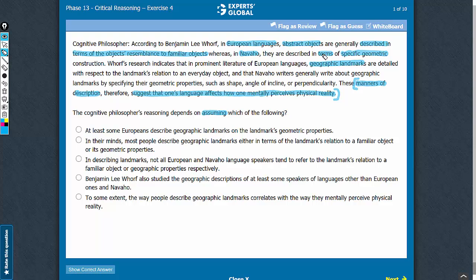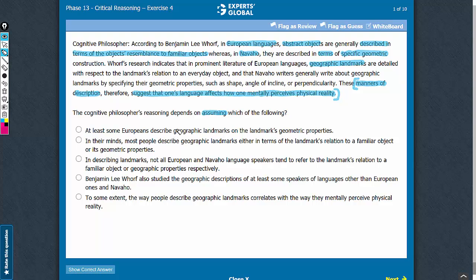Please note that the argument talks only about languages and abstract objects as well as geographic terms, whereas the conclusion talks about mental perception of physical reality. So the missing link is between abstract objects and geographic terms and mental perception of physical reality. In this context, let's look at the answer choices.